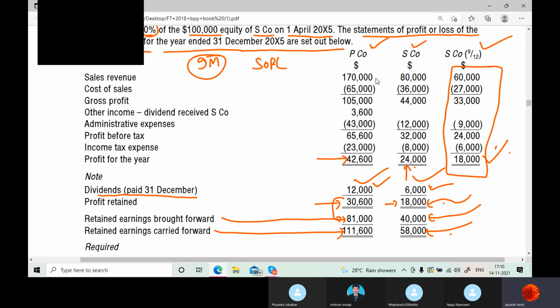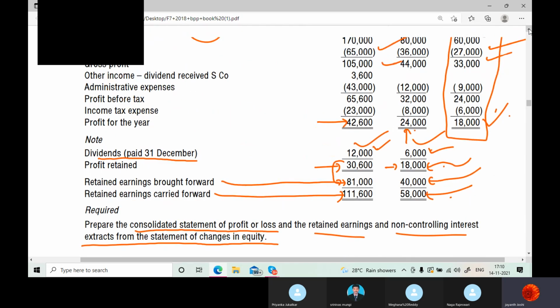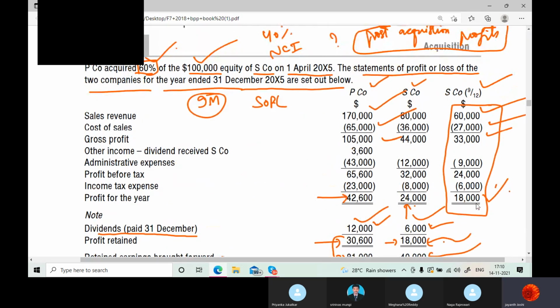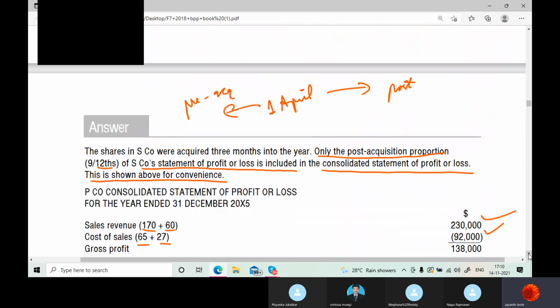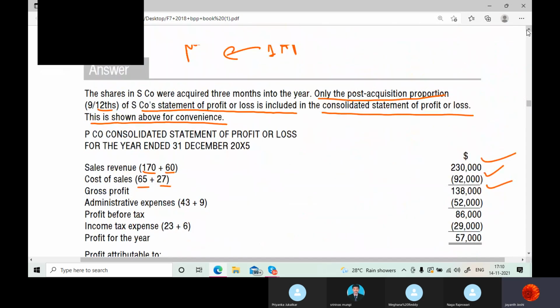Now what you need to do, take this and take this, and this, and you do the consolidation now. So that is what is happening here. 170 plus 60, 230. 65 plus 27, 92. And then you get the gross profit. Then administrative expenses 43 plus 9.